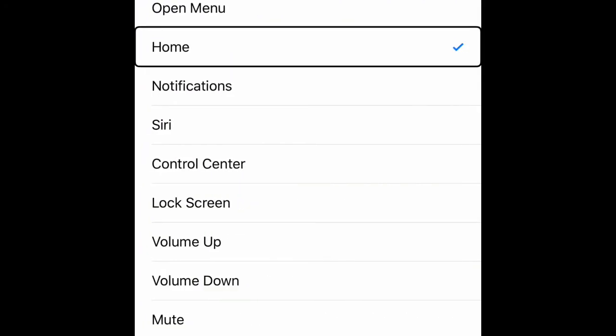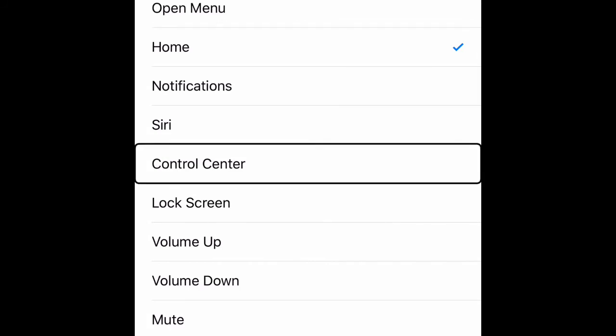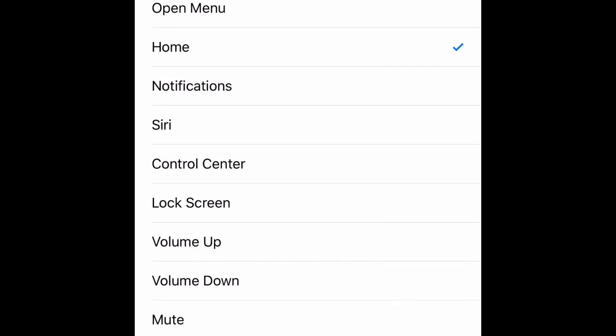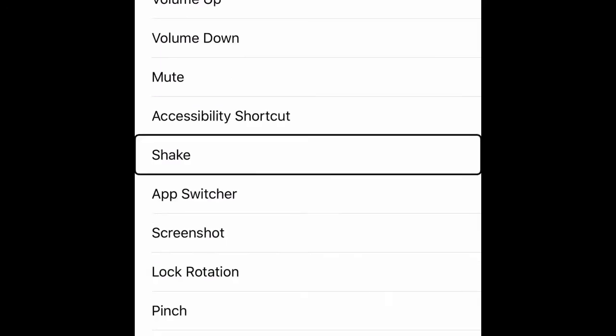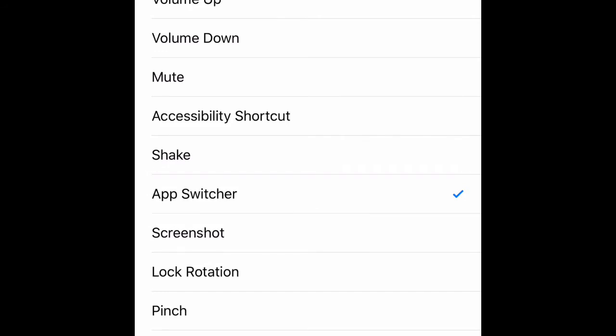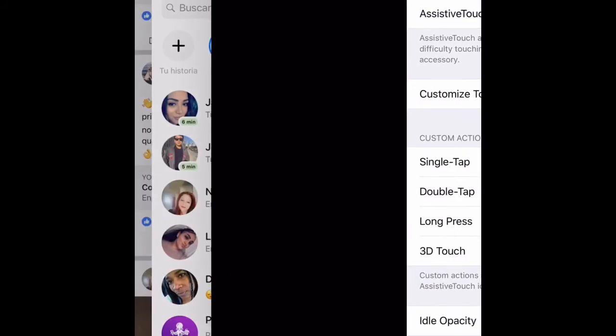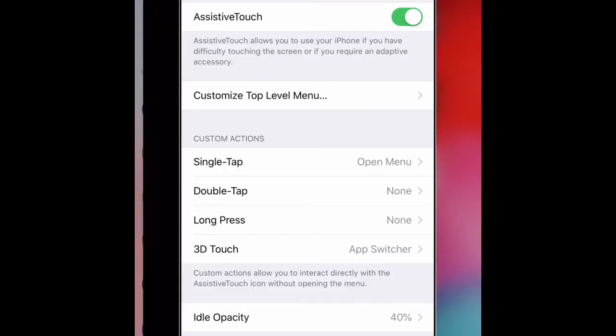Select notification, select open menu, Siri, control, lock screen, volume up, mute, accessibility shortcut, shake, app switcher. Okay, so I'm going to change it to app switcher. I don't use the home button, I use the setting.